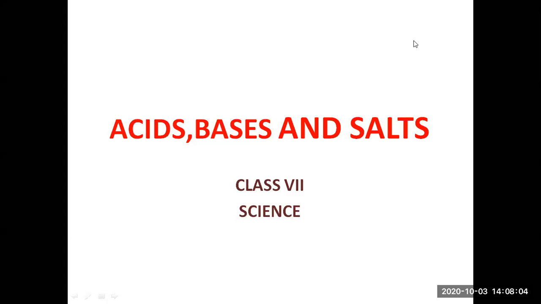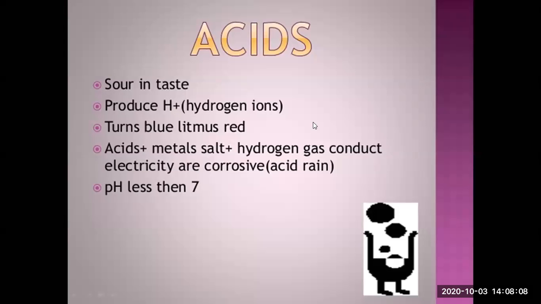Chapter 5, acids, bases and salts. Acids. As we have discussed earlier, acids are the chemicals, the solutions which are sour in taste. That means the substances which are generally sour in taste, we call them acids. Or we can define acids as the substances which produce hydrogen ions or H plus ions in any solution.